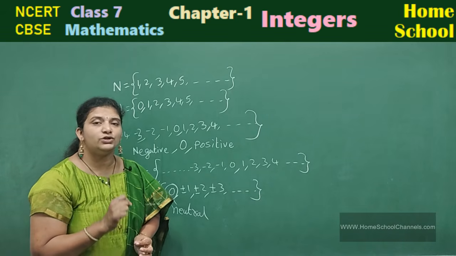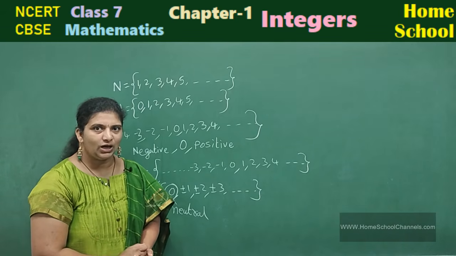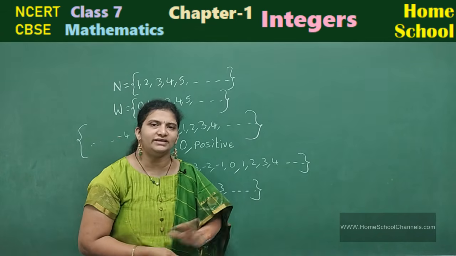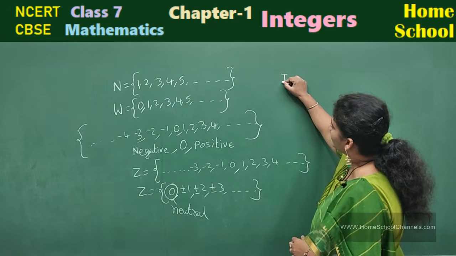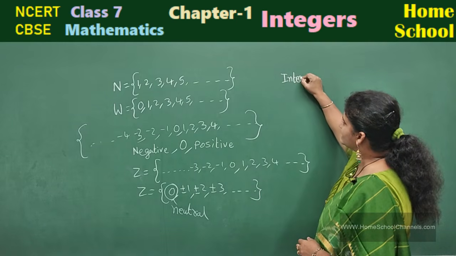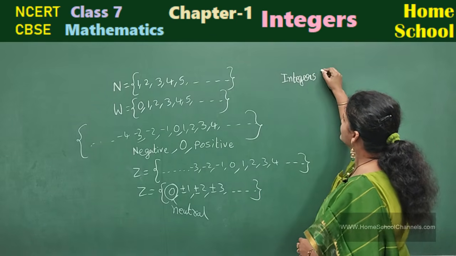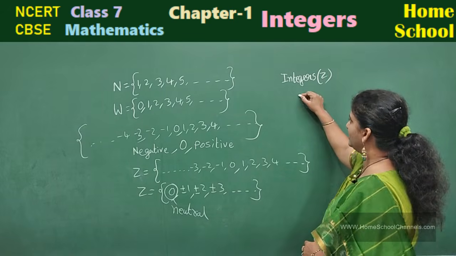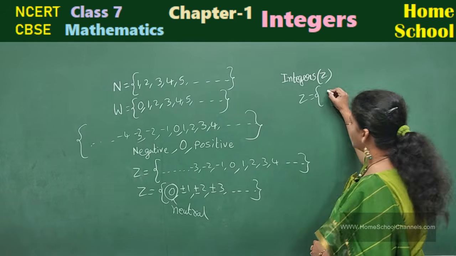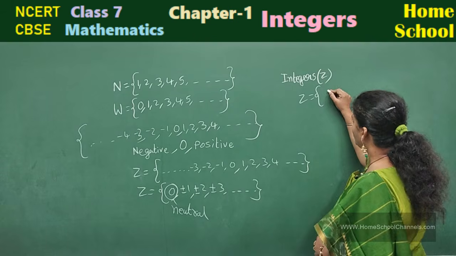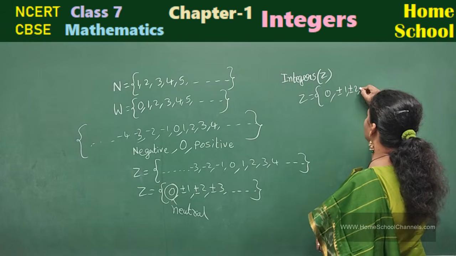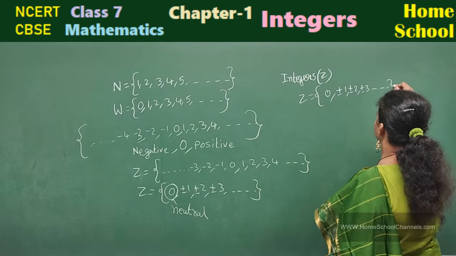It is called a neutral number. We are going to study integers deeply this year. So finally what can we say? Integers are represented by the letter Z. That means integers are the numbers along with 0, positive and negative numbers. We call them integers.